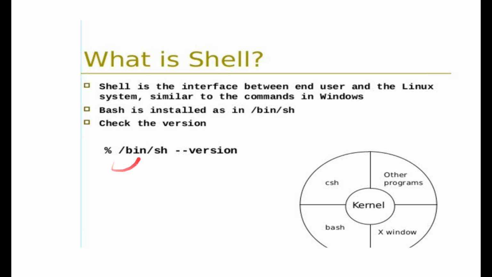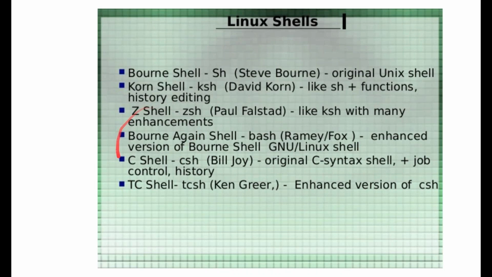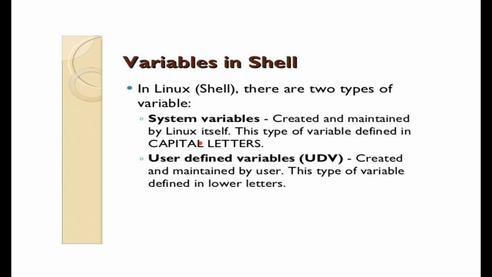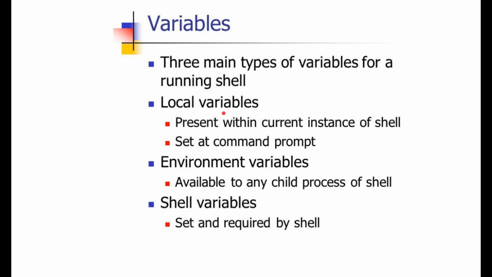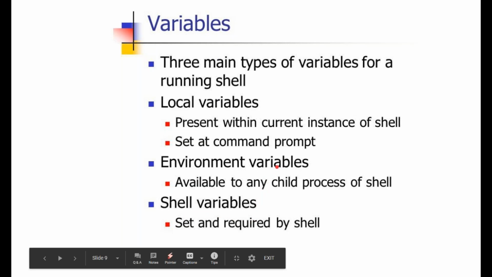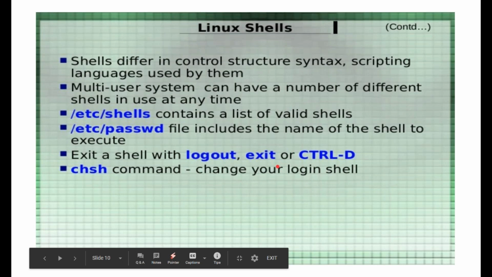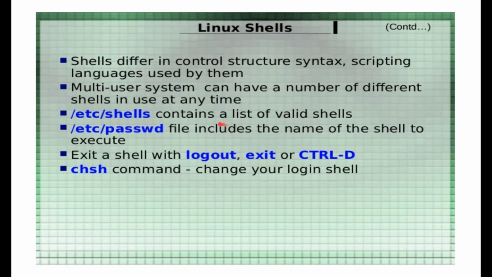everything about the shell maintained in your folder, that is your root, bin, and sh folder. Now, different kinds of shells are already present in your programming language. We have discussed so far the variables in the shells, like system variables, user-defined variables, then local variables used in your programming variables. All system variables can be environment variables or shell variables.